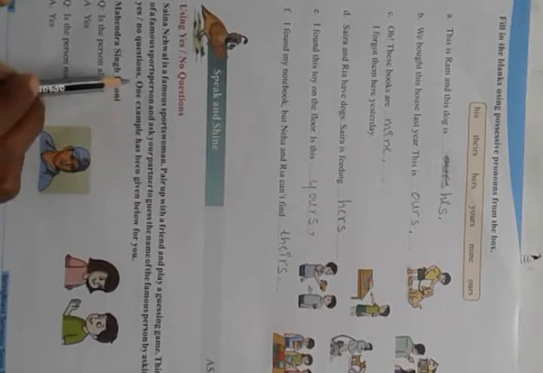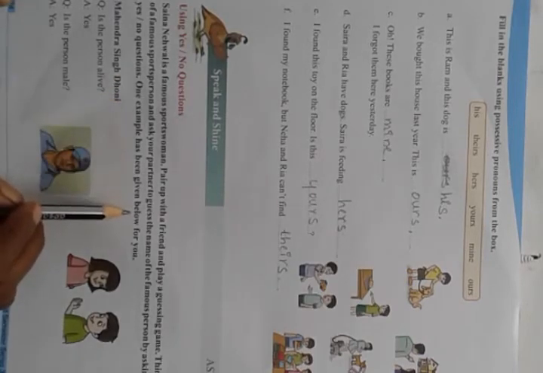One example has been given below for you. See here, Mahendra Singh Dhoni. Is the person alive? Yes. Is the person male? Yes.